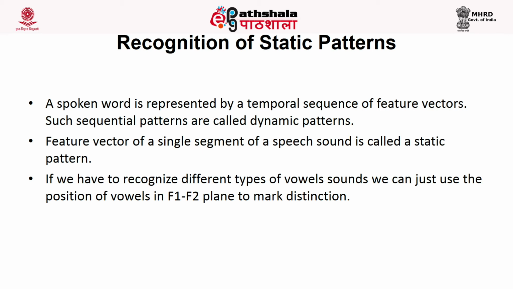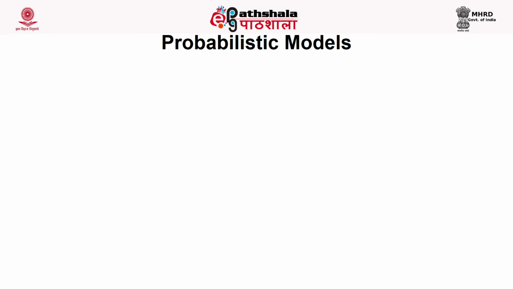So now, as we discussed, what will happen if the vowel falls in the overlapped region? Then it is very difficult to measure it with distance. In that case, the vowel plot of F1 F2 is not enough to categorize these sorts of vowels. Then we use a probabilistic model, as we have seen that it is very difficult to disambiguate the vowels if they fall into the overlapped region.